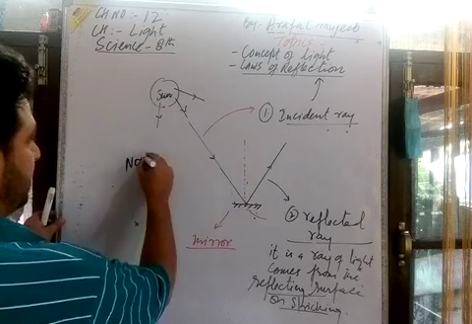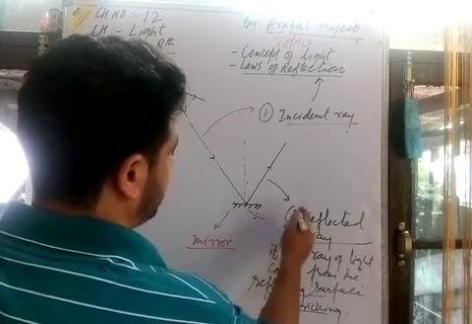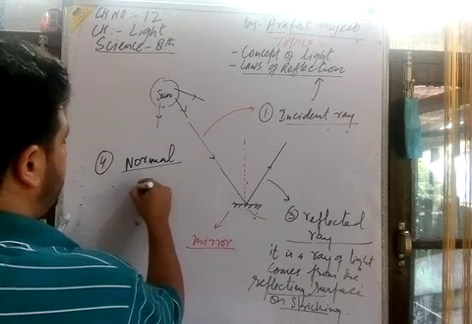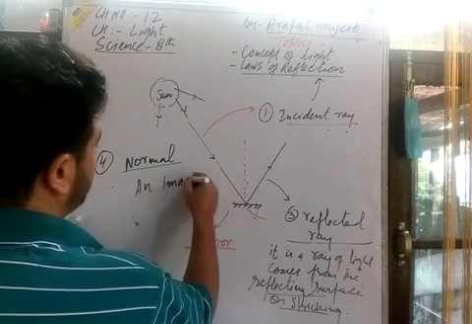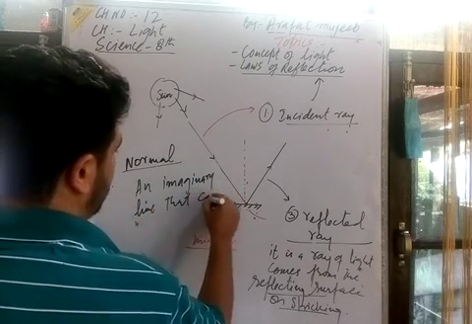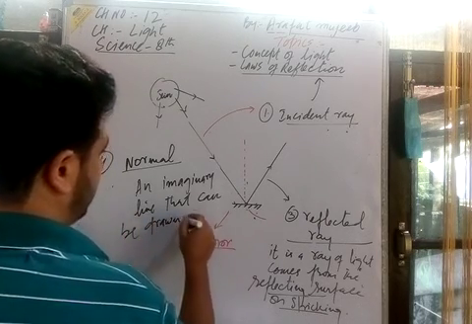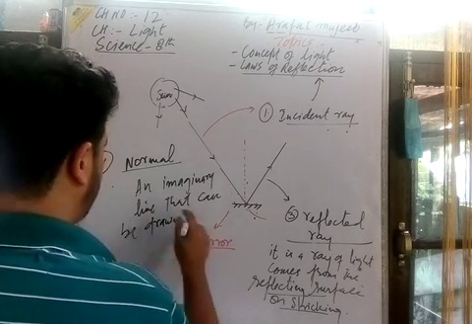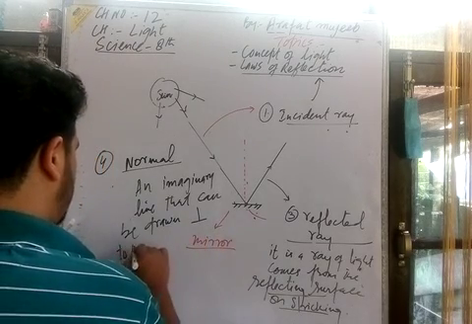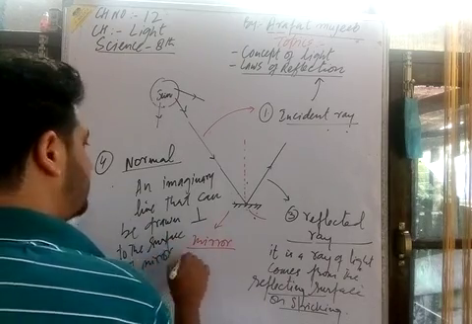This normal is the third point I would like to mention. Sorry, it is the fourth point. What is the normal? It is an imaginary line that can be drawn perpendicular to the surface of the mirror. You have read the symbol for perpendicular.